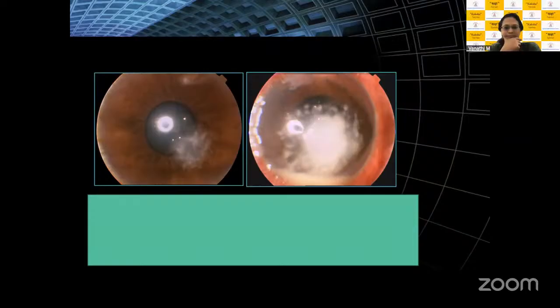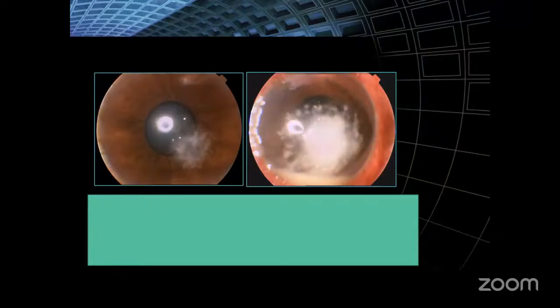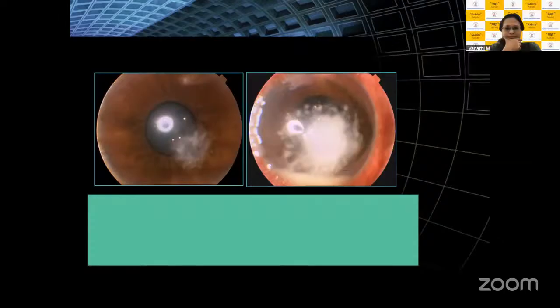And in the second picture, there's congestion with central corneal abscess, with surrounding central corneal ulcer with surrounding stromal infiltration and with a hypopyon present.